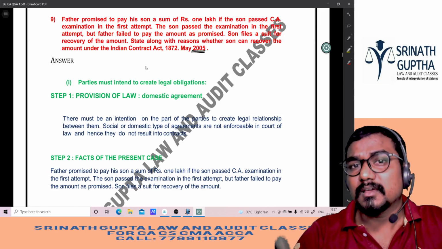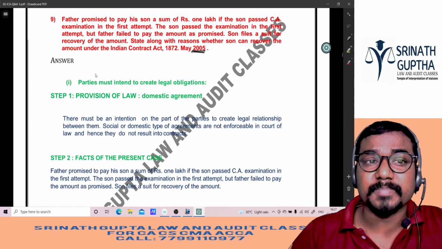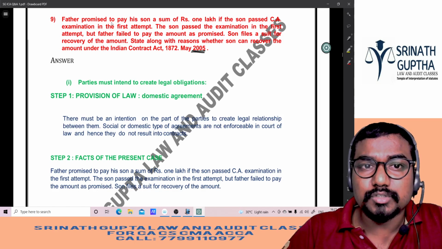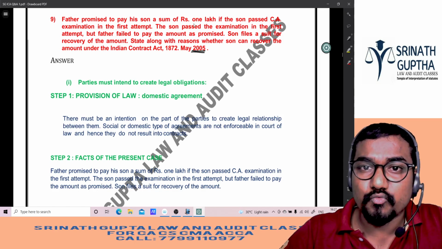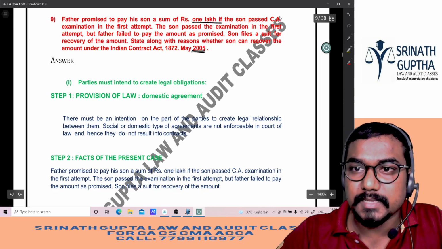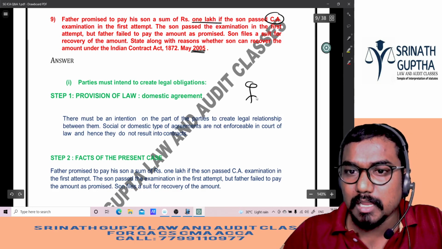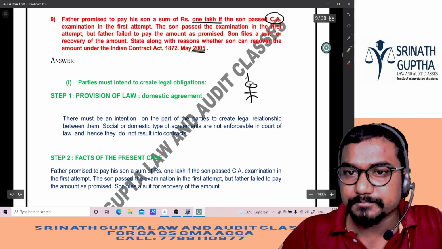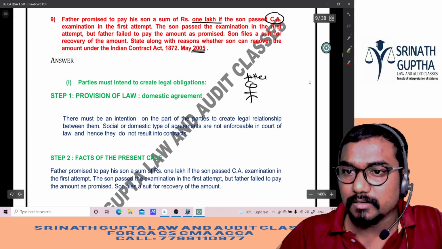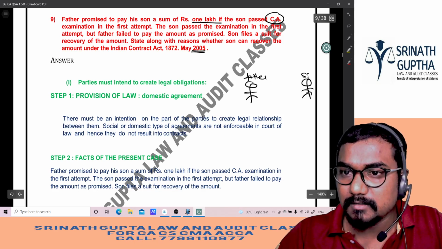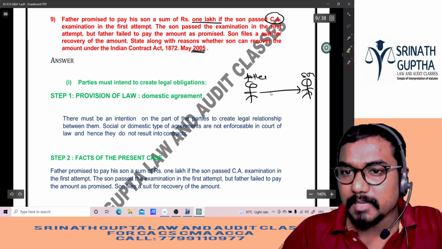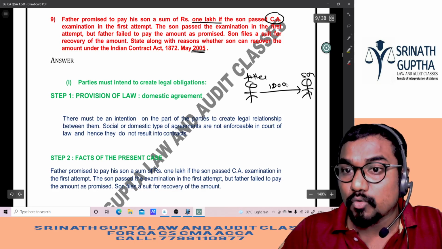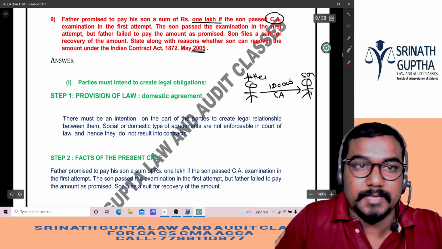2005 question. Remember, year is 2005, sir. A father promised to pay his son a sum of 1 lakh rupees if son passed CA. Father said to son to give how much, beta? 1 lakh, if he passed CA.